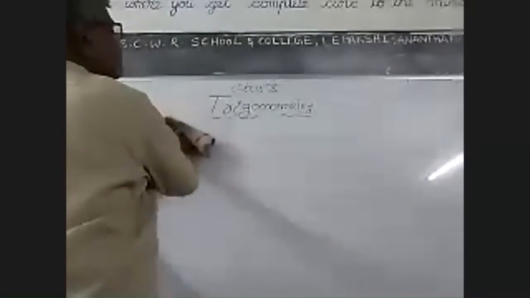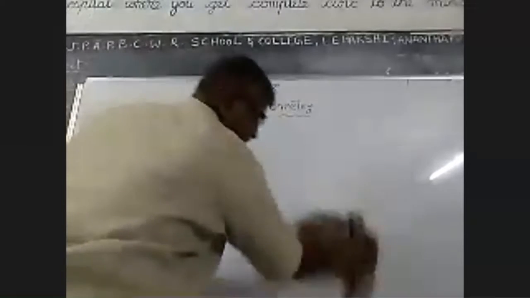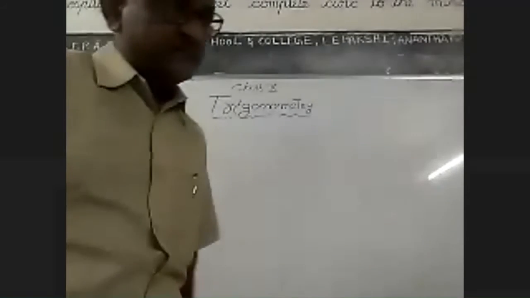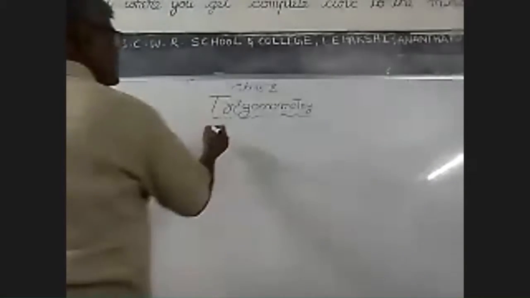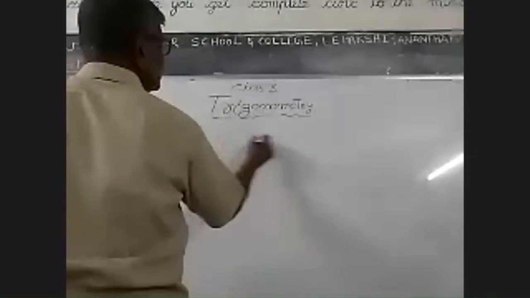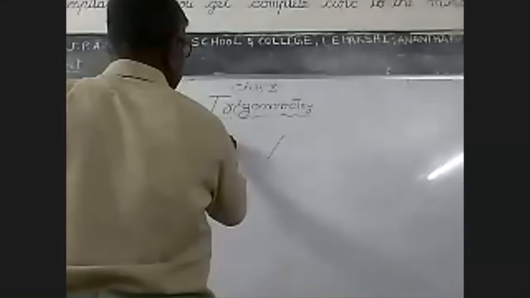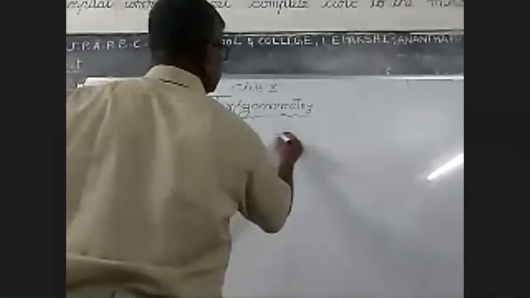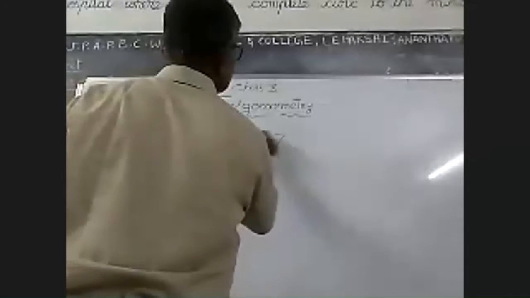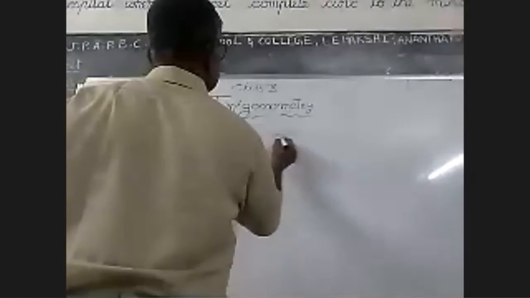Now coming to trigonometry. So you see the current lines, at the end of the current line, current poles are there like that. The wire is like that.